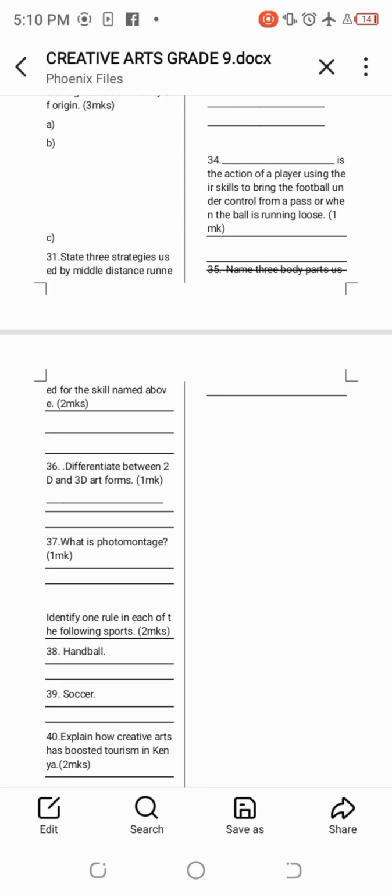Then the last question, we say explain how creative arts has boosted tourism in Kenya. How has creative arts boosted tourism in Kenya, by the way? That is the question for you. So if you know any way creative arts has boosted tourism in Kenya, can you give us the answer in the comment section? And we shall get back to say if your answer is correct. I will be replying to say if it is correct or not.